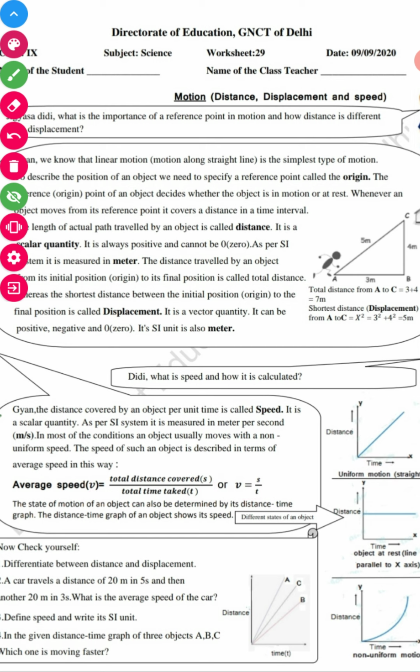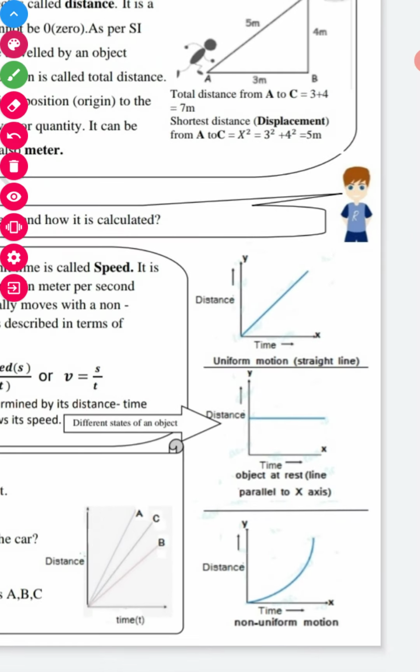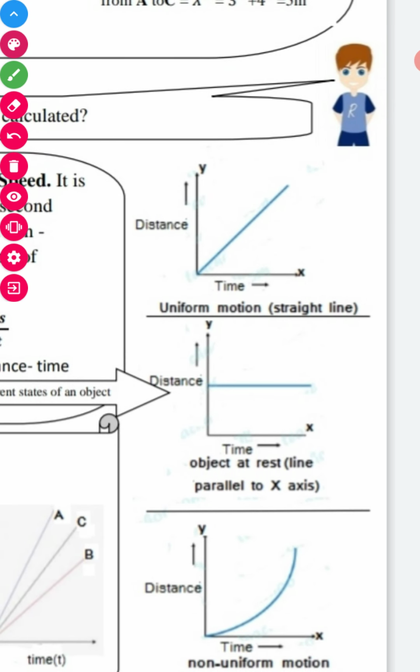The state of motion of an object can also be determined by its distance-time graph. Yes, we can calculate their motion and their speed with the help of a distance-time graph also. Let's see how. See these three graphs. First we have straight line motion, or uniform motion. In the case of uniform motion we have a straight line graph. On the x-axis we have time, and on the y-axis we have distance.